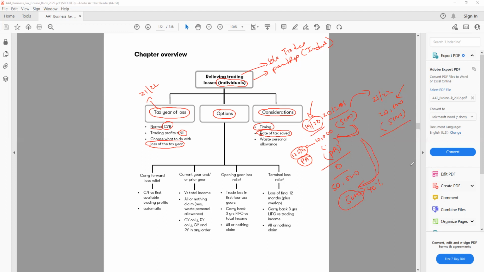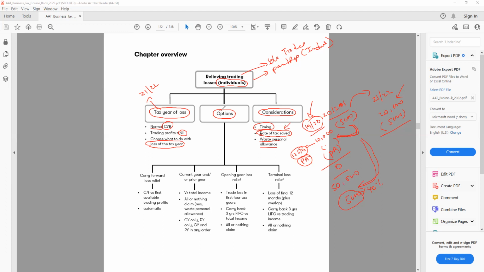So it depends on how much the person is earning, and based on that, we have to take the decision. For that reason, it says here, rate of tax saved. Waste of personal allowance is also possible: if I carry back or even carry forward the losses, it is possible I can lose some personal allowance.